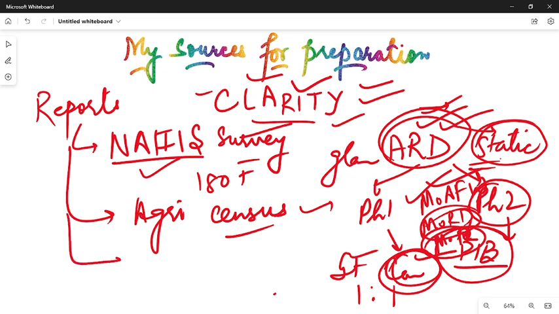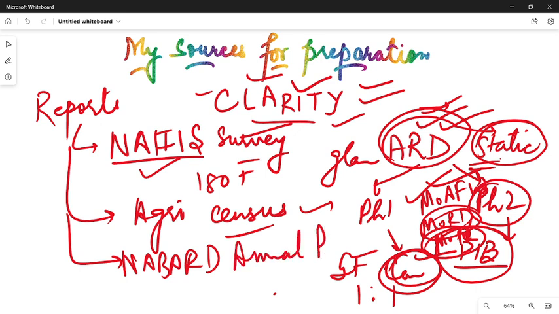Let's talk about the other report, that is the Nabard annual report, the latest one. It will also be very helpful for you to go through the Nabard annual report, because many questions could be framed from this report. Obviously the RBI annual report was important. For Nabard, the annual report would be important, so you should read it. If I find any summary, I will definitely upload it over the Telegram channel.